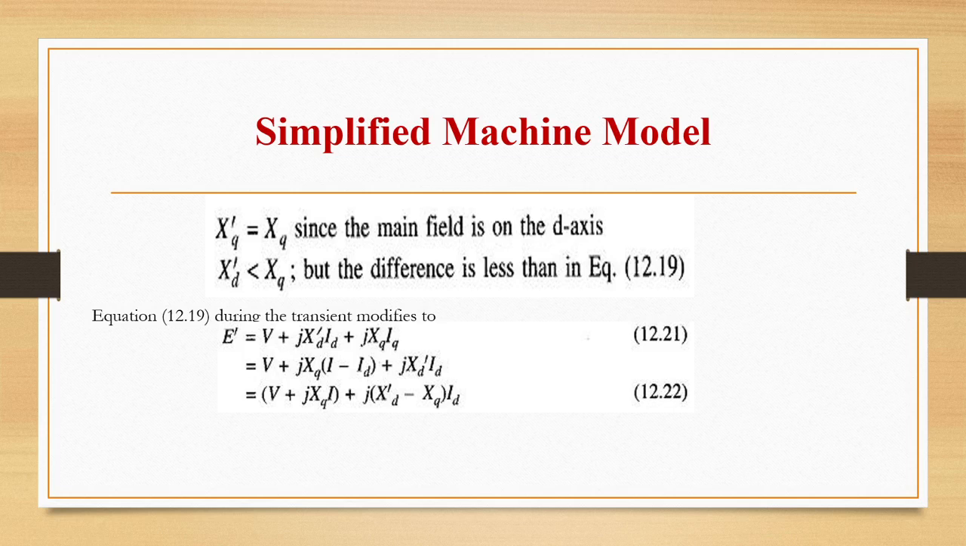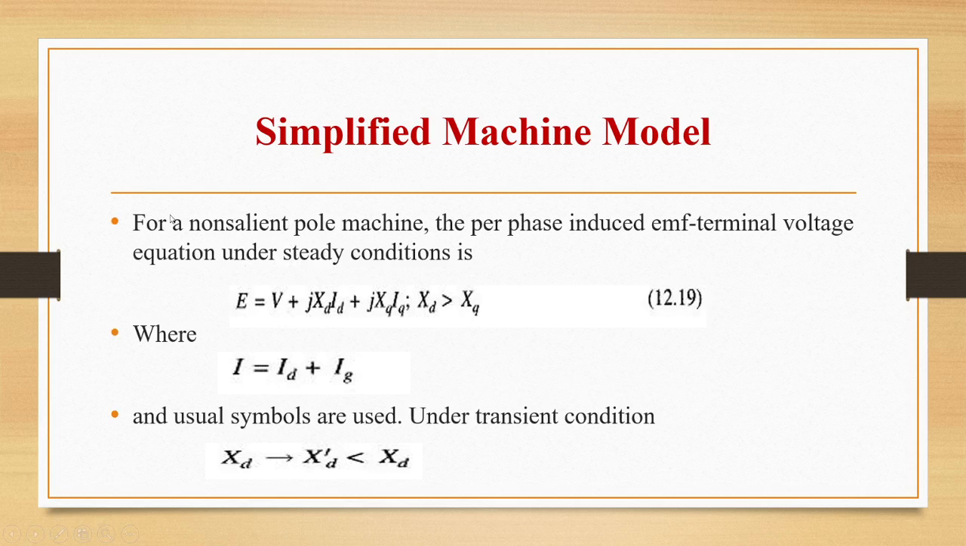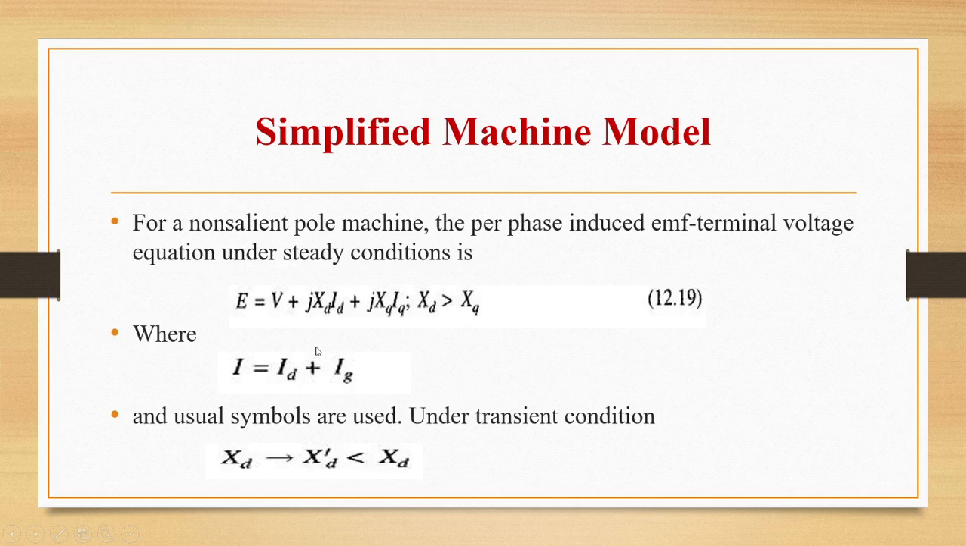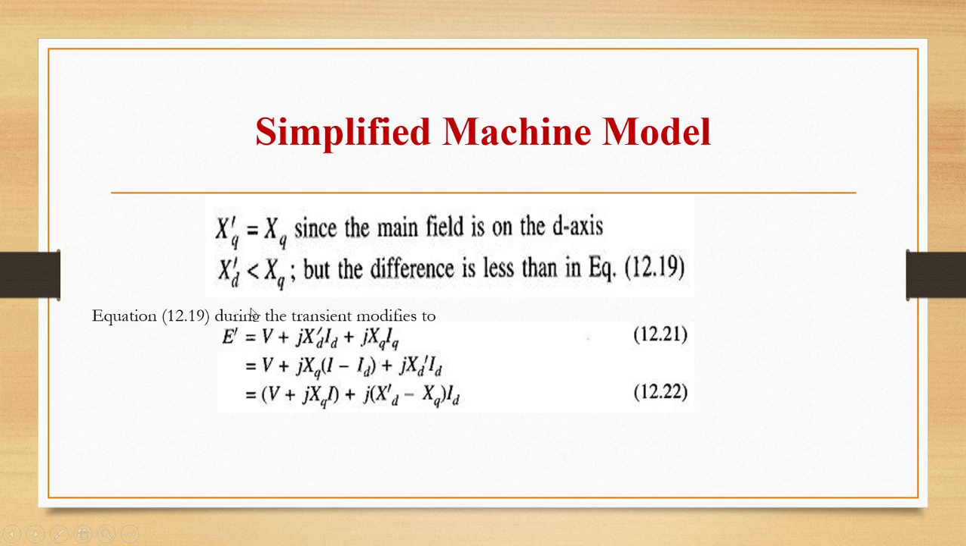So during the transient, the equation E = V + jXdId + jXqIq will be modified to E' = V + jXd'Id + jXqIq. In place of E, I am writing E', and in place of Xd, I am writing Xd'. I can write Xq' here, but Xq' is equal to Xq, so I am writing this as Xq as it is.